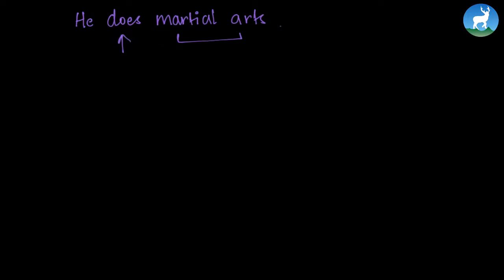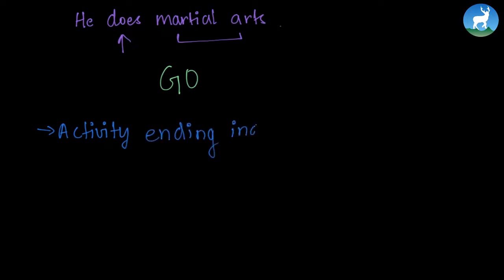Now we will be looking at go, the use of go. So go is used with words or activities that end with ing. Activities ending in ing.